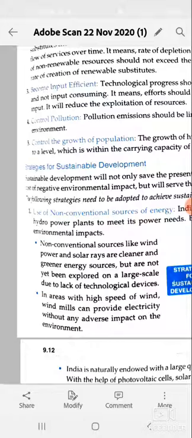These should be used rather than another coal, which are pollutants. Third, establishment of mini hydro plants. The electricity produced by running water is called hydel plants, hydroelectricity. So in hilly areas we should use more hydroelectricity power plants.